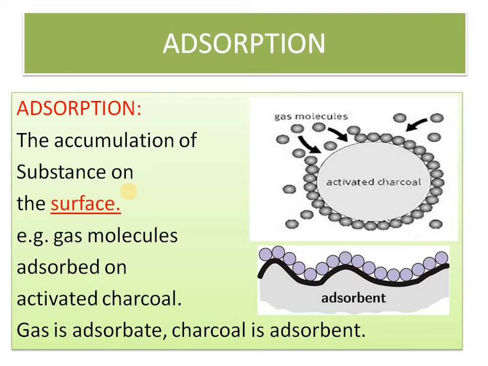Now let us start with the term adsorption. If you take a piece of chalk and dip it into a bottle containing ink, you will find that the surface of the chalk becomes blue if the ink is blue. If you break that chalk in the middle, you will not find any blue spot; the blue will be only on the surface. That means there is an accumulation of a substance, ink, on the surface of the chalk, which is a solid.